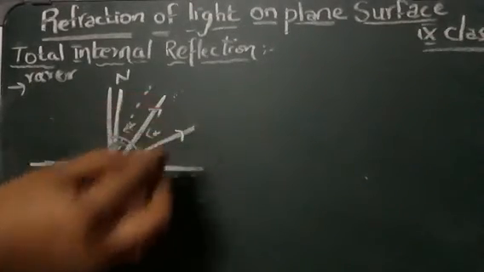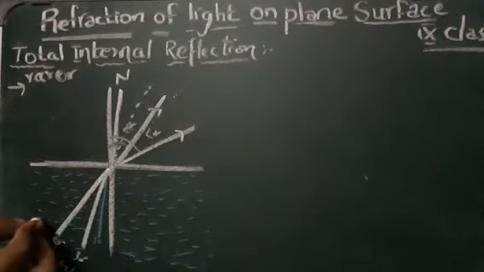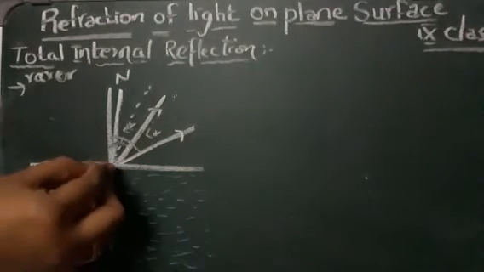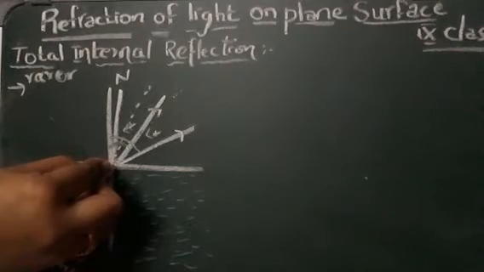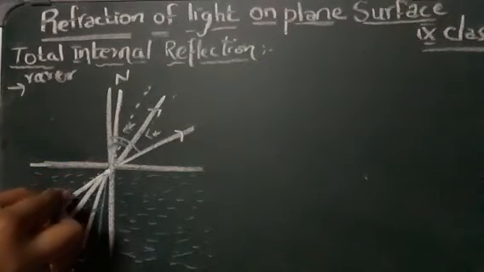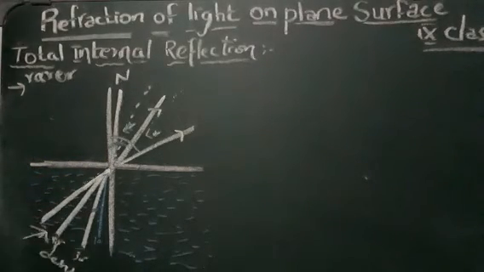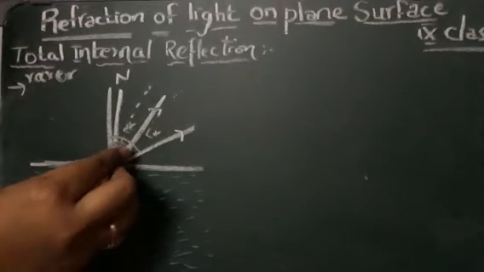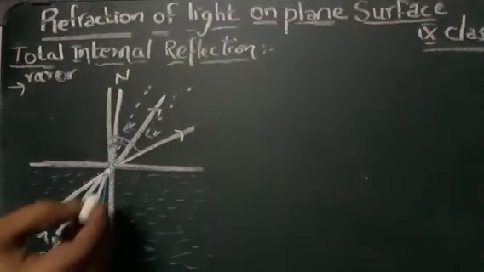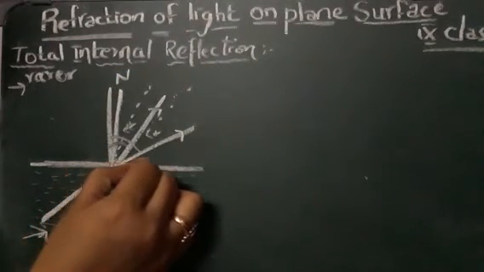Similarly, if you go some more, suppose it is 60 degrees, this is your incident ray. It should be somewhere like a straight line, but you will see that it is somewhere like this.